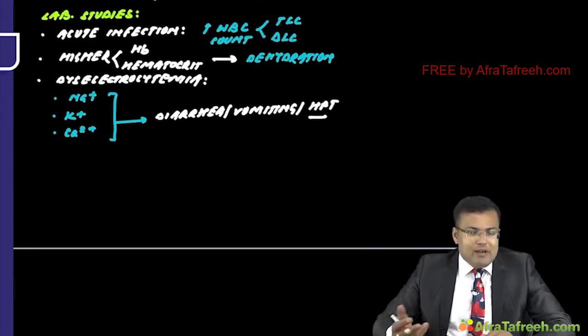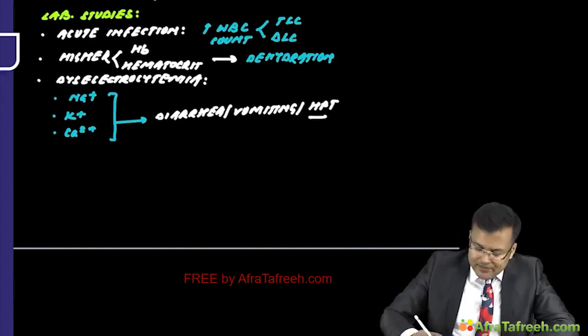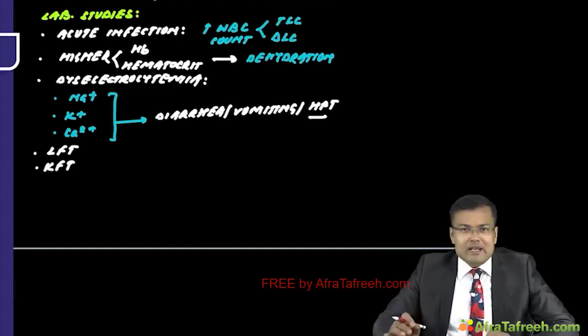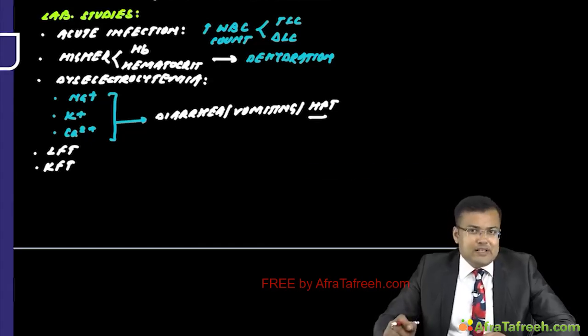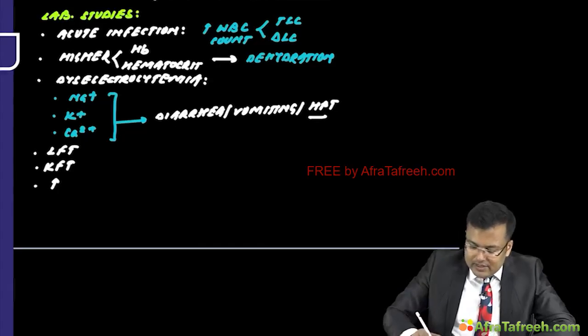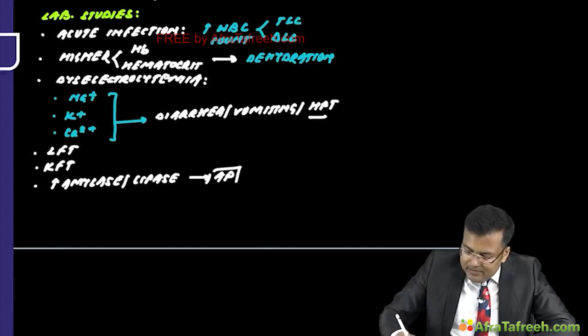After that, we have to go for liver function test, kidney function test, amylase and lipase. So what else? LFT, KFT, liver function test, kidney function test. What is the significance of amylase or lipase? You know that if amylase is raised or lipase is raised, pancreatitis is suspected. So whenever there is increased amylase or lipase level, acute pancreatitis is suspected. Clear?